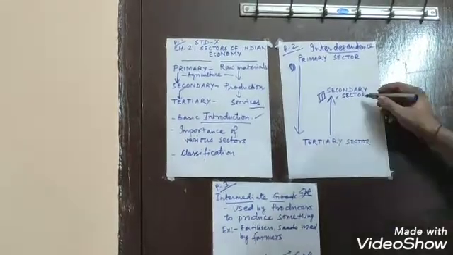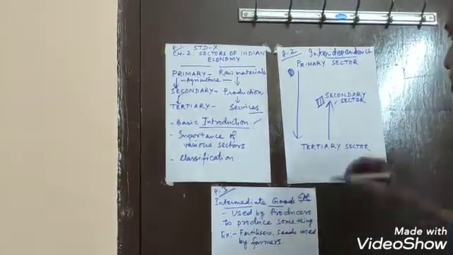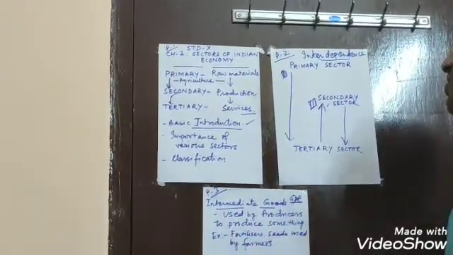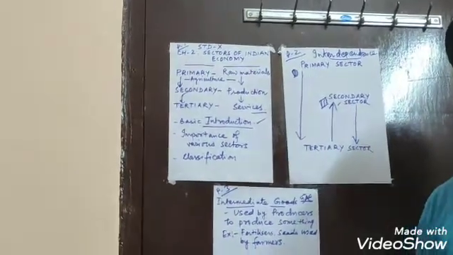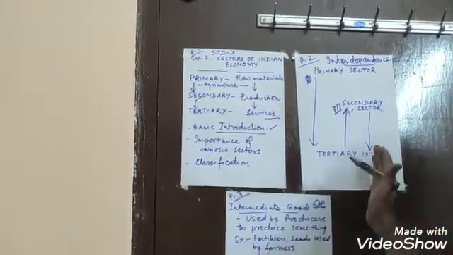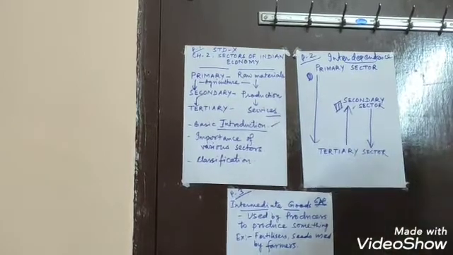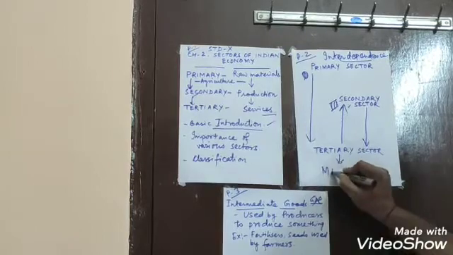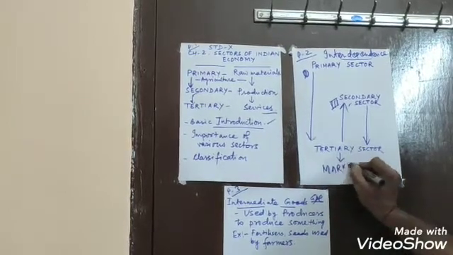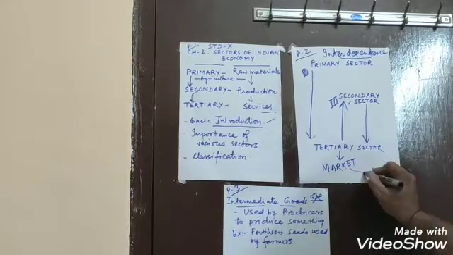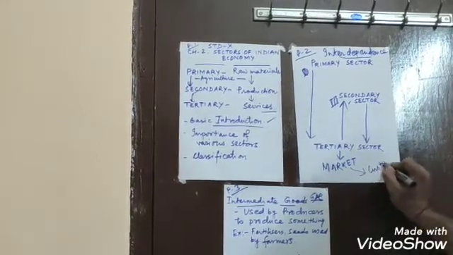Same way, by transportation. So again, secondary sector also hires the tertiary sector over here. The secondary sector also needs the help of tertiary sector, in order to send that particular product to the market. And from that market, it reaches our hand, that is customers.